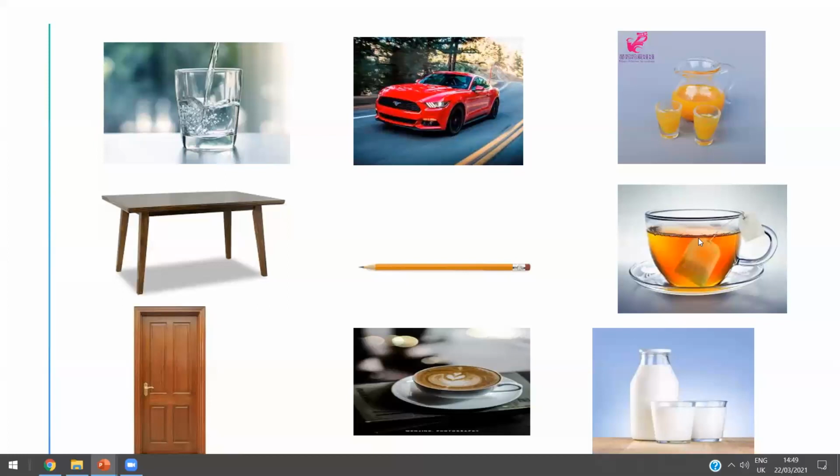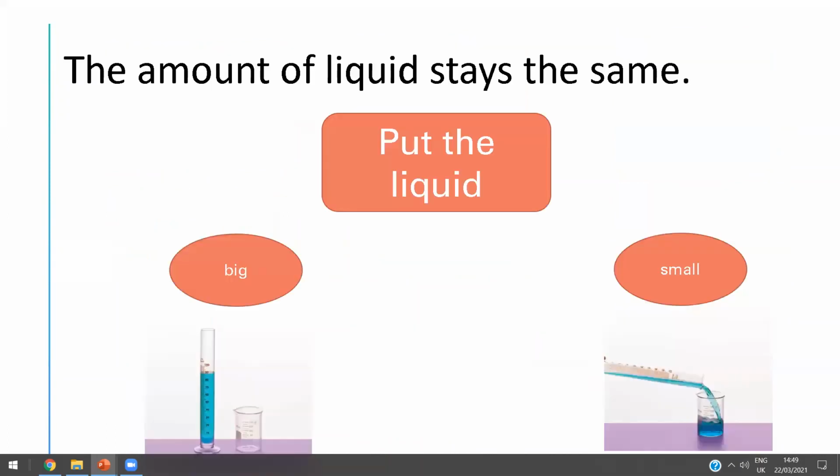What about this tea? It's also a liquid. The pencil is a solid. The table is a solid. The door is a solid. The coffee is a liquid. And the milk is a liquid. Okay, honey?